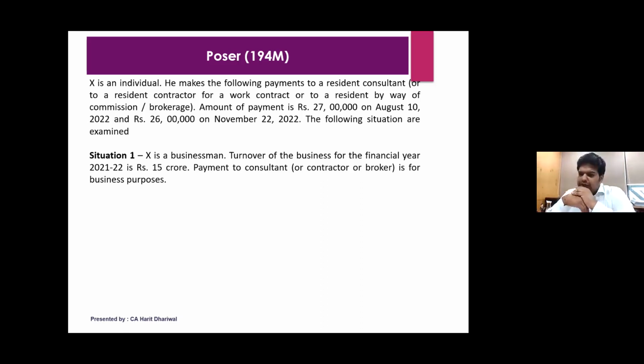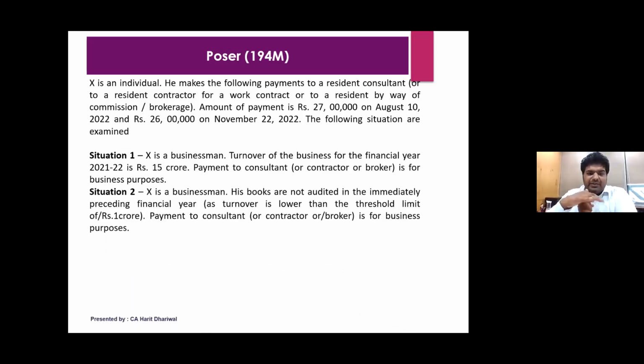For the first answer, 194C would be applicable since the turnover is more than 1 crore. In that case it will go under 194J if it's a consultant, or 194C if it's a contractor, and it will not be under 194M.